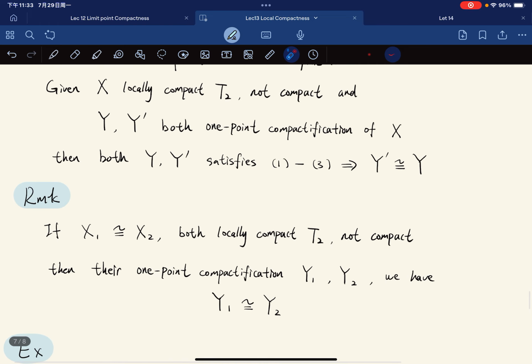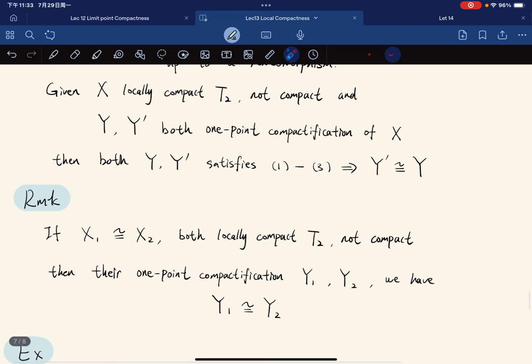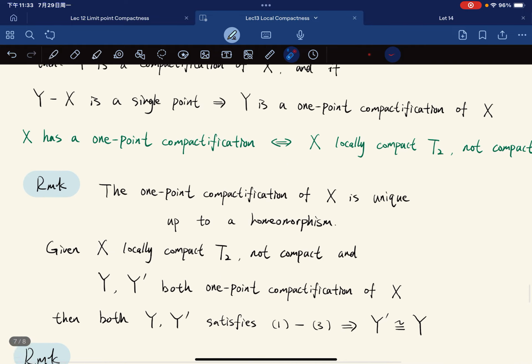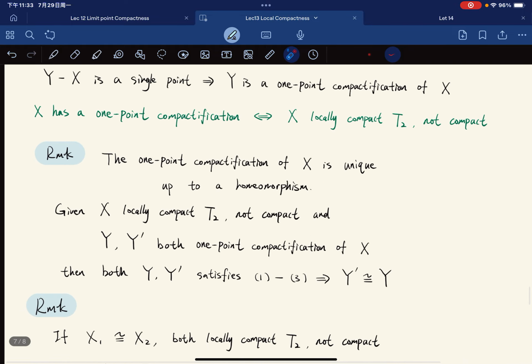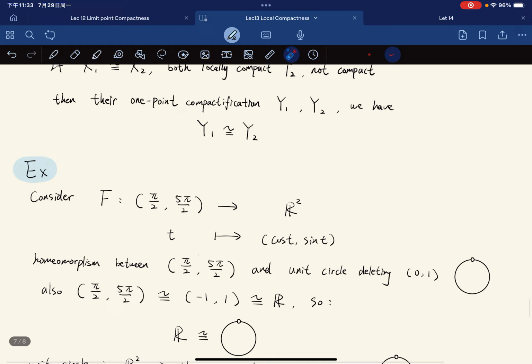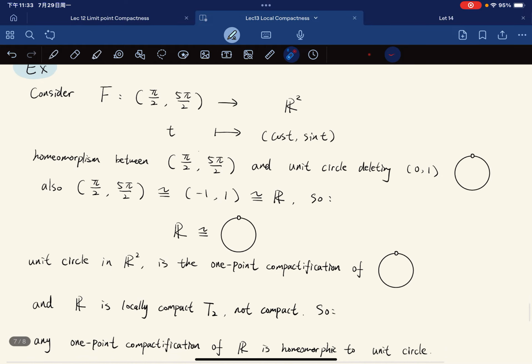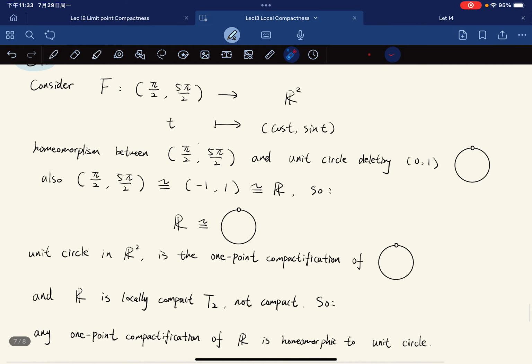And again, if they're homeomorphic, then their one-point compactifications are homeomorphic, right? Non-compact. Okay, so this is just a bunch of definitions. And here's an example that is interesting that I want to write down. I just wrote it down.